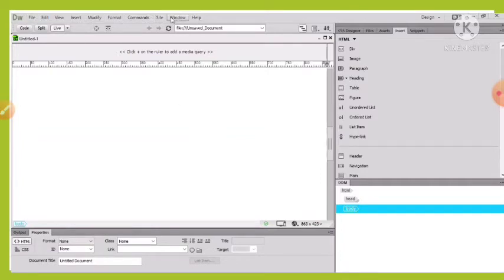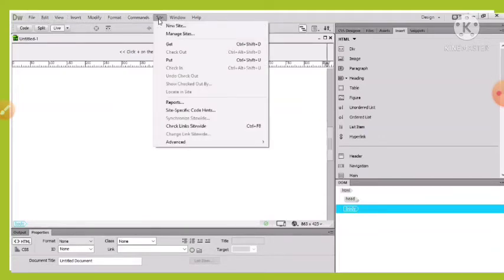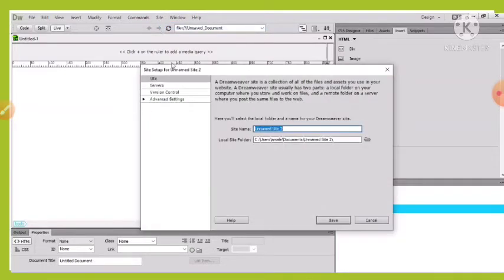So at first, in the menu bar, click on Site. This will open a drop down menu. Select New Site from this menu. If we click on New Site, it will open a Site Setup dialog box.